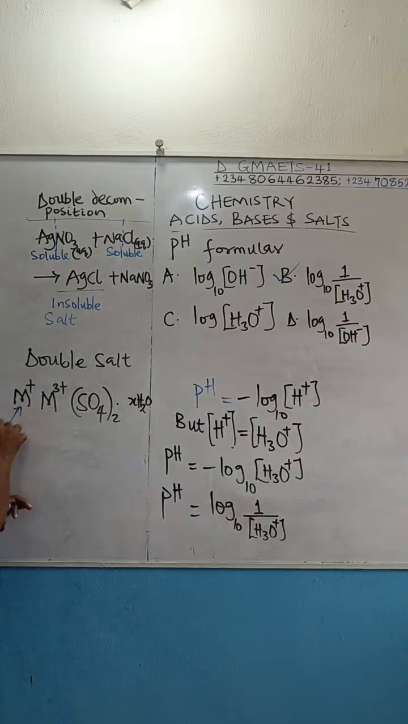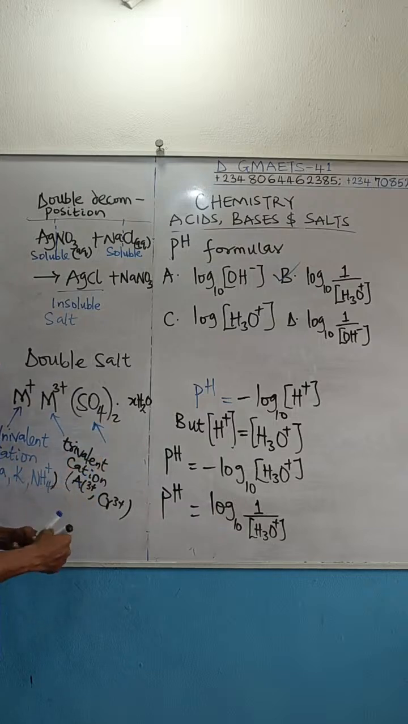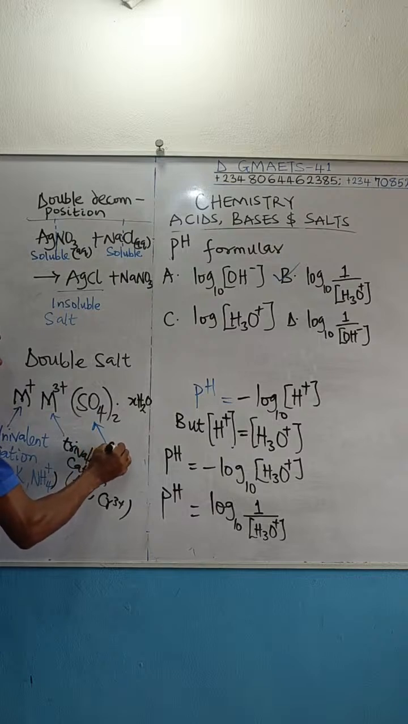So these are the 2 cations. This univalent cation can either be sodium or potassium or ammonium ion. Are you following? Then we have this, which is the trivalent cation. Usually aluminium, or it can also be chromium 3. Are you following? And then this is the anion. The anion most times is tetraoxosulfate. So you see, you have 1 anion and 2 cations only.